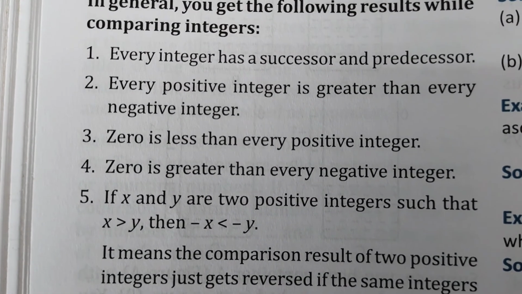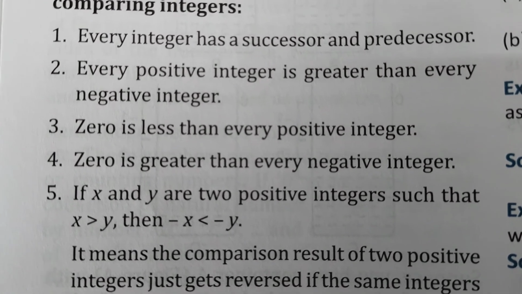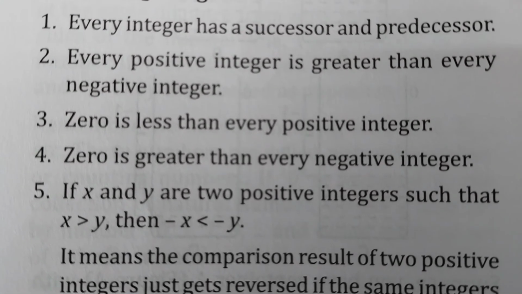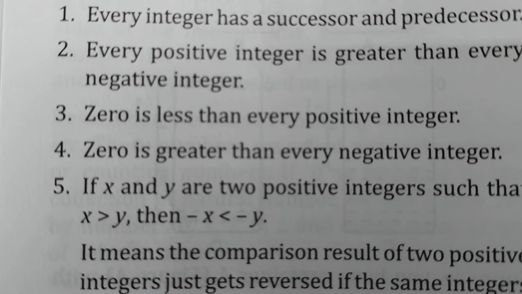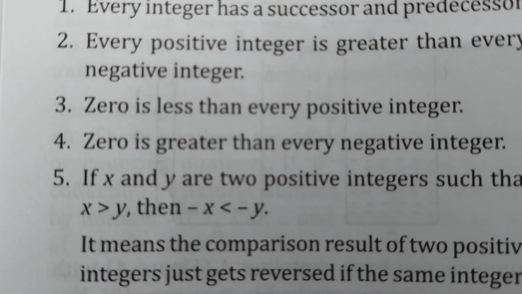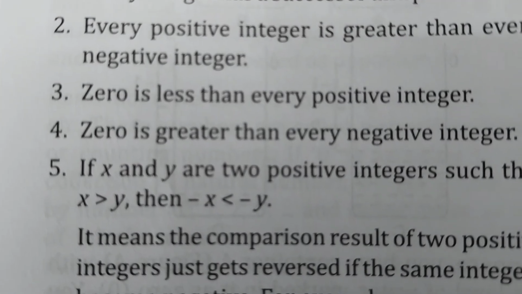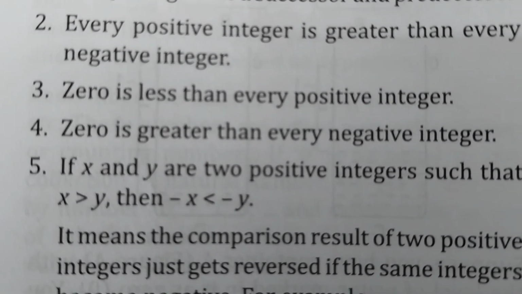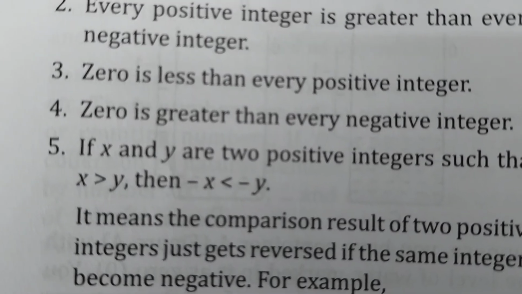So, in general, we get the following result while comparing integers. Every integer has a successor and predecessor. Every positive integer is greater than every negative integer. 0 is less than every positive integer. 0 is greater than every negative integer. If x and y are two positive integers such that x is greater than y, then minus x is smaller than minus y.